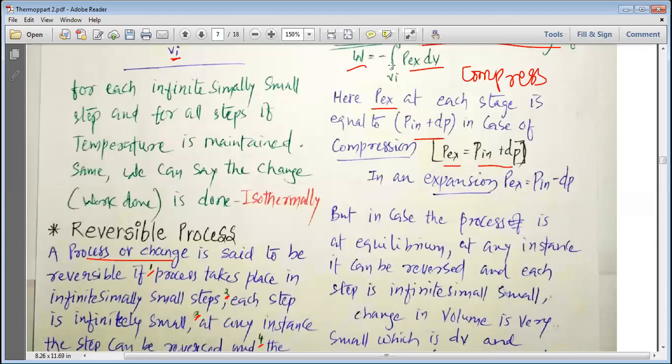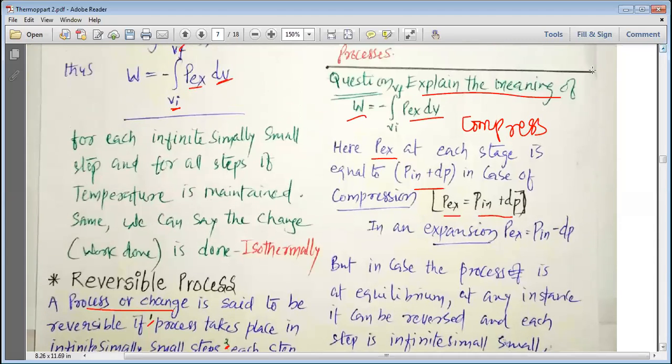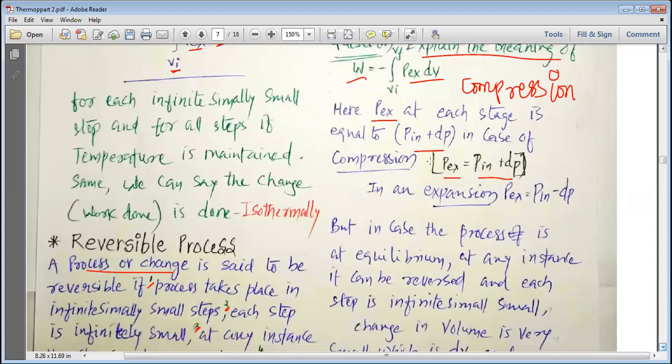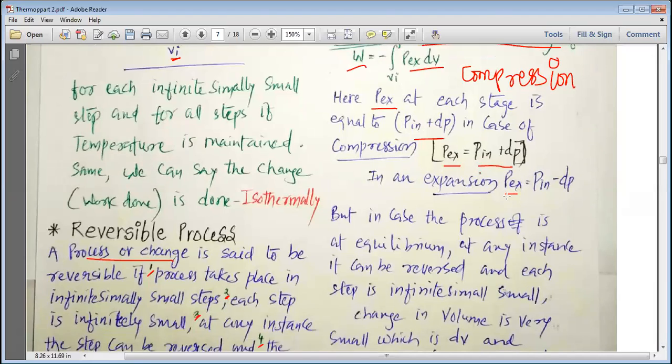Now we are trying to understand the meaning, my dear students. Work done W is equal to minus integral from Vi to Vf of P external dV. What is the meaning of P external? P external is equal to P internal plus dP when there is compression. But in case of expansion, P external is equal to P internal minus dP. So here we have two cases: either we can compress or we can expand.